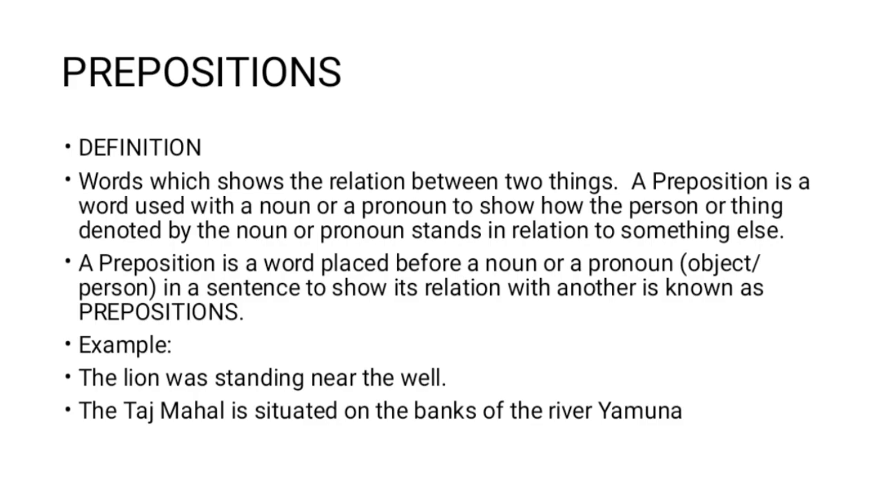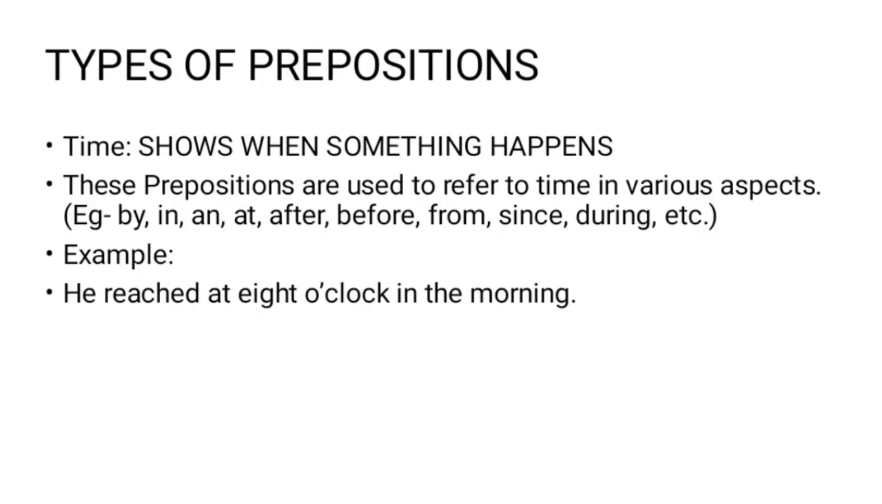I'm going to give the examples. Listen carefully. The lion was standing near the wall. So the preposition is near. The word near is a preposition. Then the second example: the Taj Mahal is situated on the banks of the river Yamuna. So on is a preposition because it has appeared in between the two things, Taj Mahal and the river Yamuna.